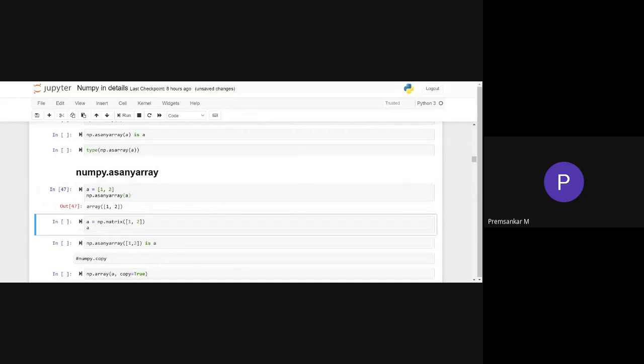Okay, sir. Now the difference lies in this. asarray can create an array of only that object which is not a subclass of array. What does that mean? That means if we pass a matrix within this function to create it into an array, it will not be created. Why?